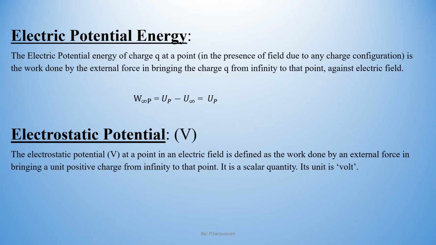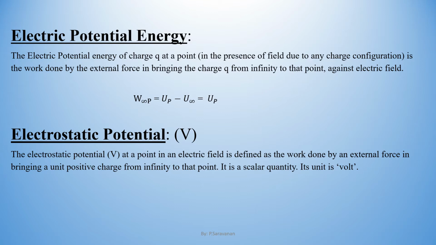Electric potential energy. The electric potential energy of a charge small q at a point, in the presence of a field due to any charge configuration such as capital Q, is the work done by the external force in bringing the charge q from infinity to that point against the electric field. So it is denoted by W infinity to P, which is equal to epsilon P minus epsilon infinity, that is equal to epsilon P.